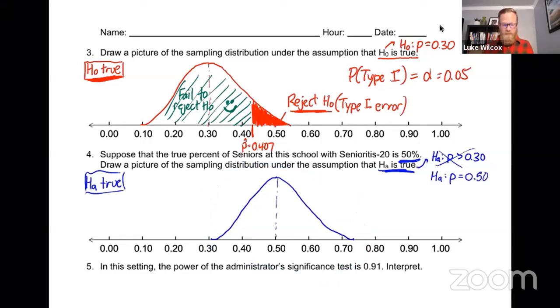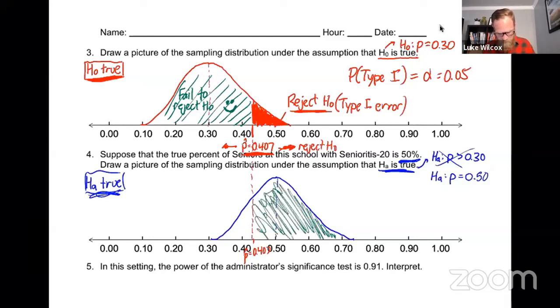So let's think about that decision that we made up above where 0.407 was the cutoff value. Anything to the right of it, we rejected the null. Anything to the left of it, we failed to reject the null. Now, let's carry that down to here, and I'm going to write in p hat equals 0.407 here. Now, we know that to the right of it, we are going to reject the null. Well, in the case where the alternative hypothesis is true, rejecting the null is actually the correct decision to make. And so everything to the right of that value over here, this is a good decision. So I'm going to put it in green because it's a good decision, right?